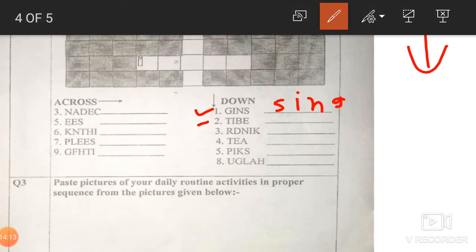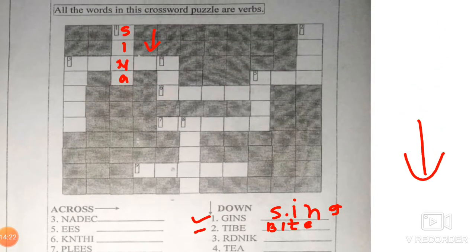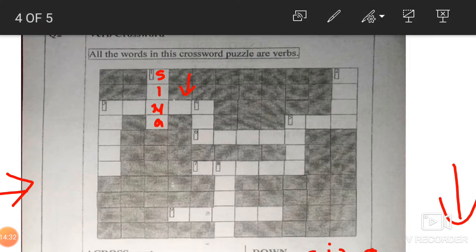Okay, this is number 2. This is BITE. Bite. So now you have to see the number 2. Where is number 2? Yes, this is number 2. ये 2 है बेटा. ठीक है, so BITE. Bite.